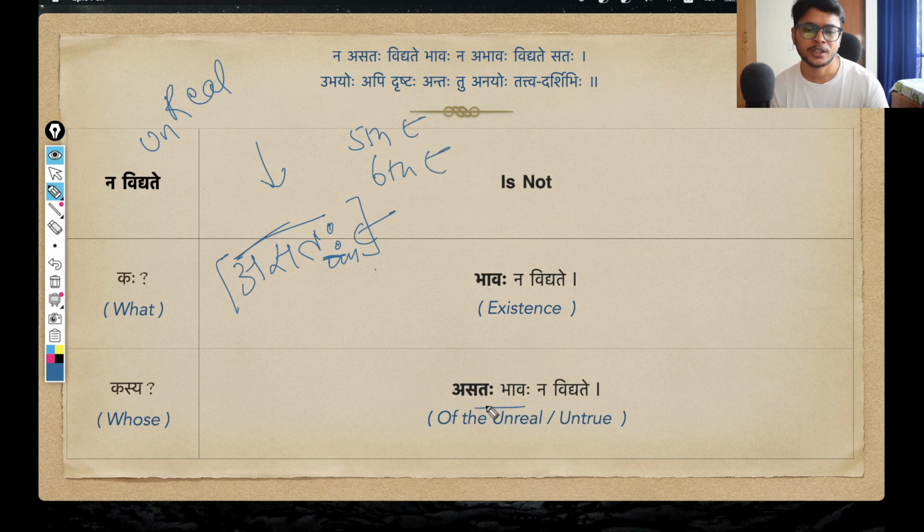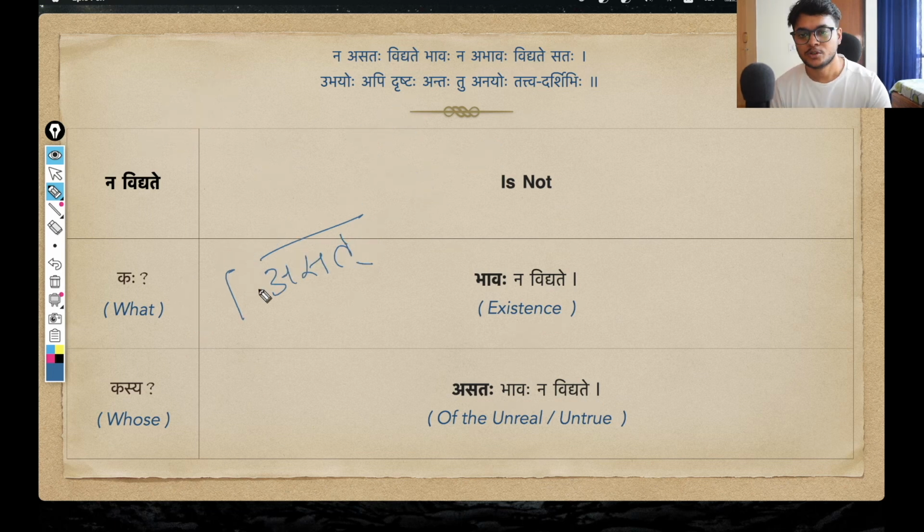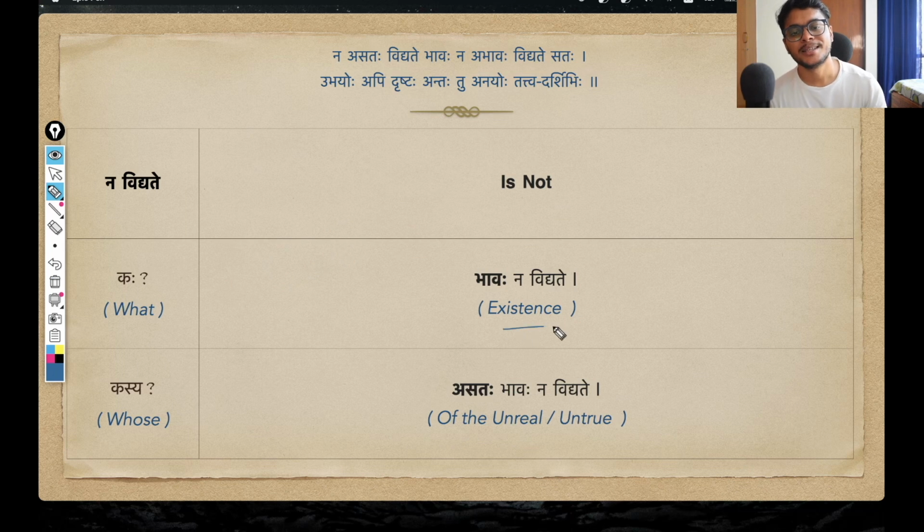And of course, within the context, we can see that existence of something that is unreal, so obviously we are referring to the sixth case, not the fifth case. We are referring to the shashti vibhakti. So this pratipadika asat in shashti vibhakti becomes asataha, simply meaning of the unreal. Okay, I hope this is clear. So asataha bhavaha na vidyate, that existence of the unreal is not.